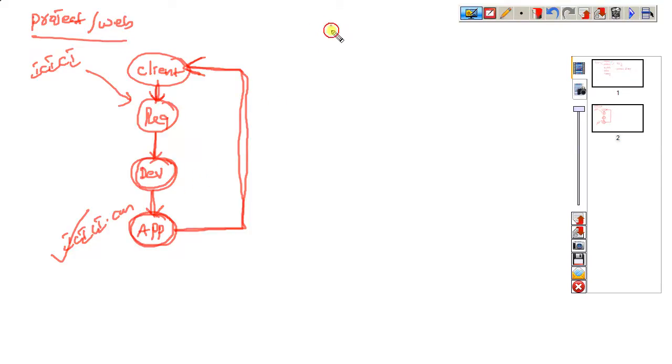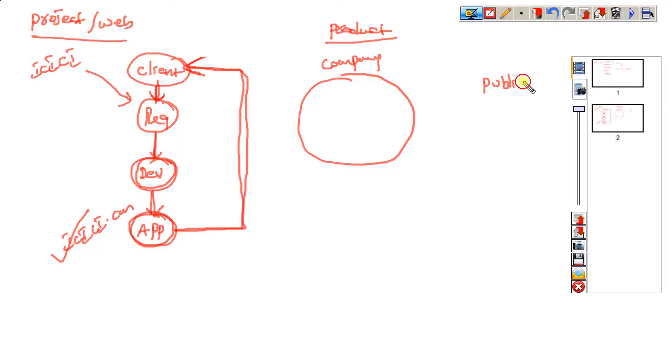If we come to the product, what is a product? This is where one company goes for the public. What common requirements and common problems or issues the public has, all that they gather. What solutions they need to find for these new requirements and problems, that we call specifications.